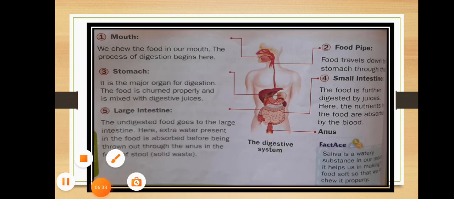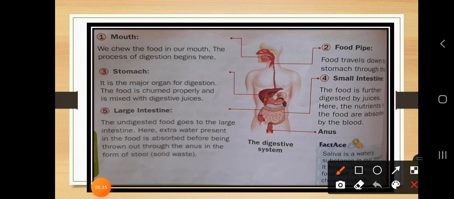Okay, dear students, this is the digestive system. Usually it takes around five steps. First, second, third, fourth, fifth, and the last one is the sixth. First, what is the main thing you have to keep in your mind? What are the parts of the body that help to digest the food? What is the first one? That is the mouth. Next is the food pipe. Next is the stomach. Fourth is the small intestine. Fifth is the large intestine, and the last one is the anus.